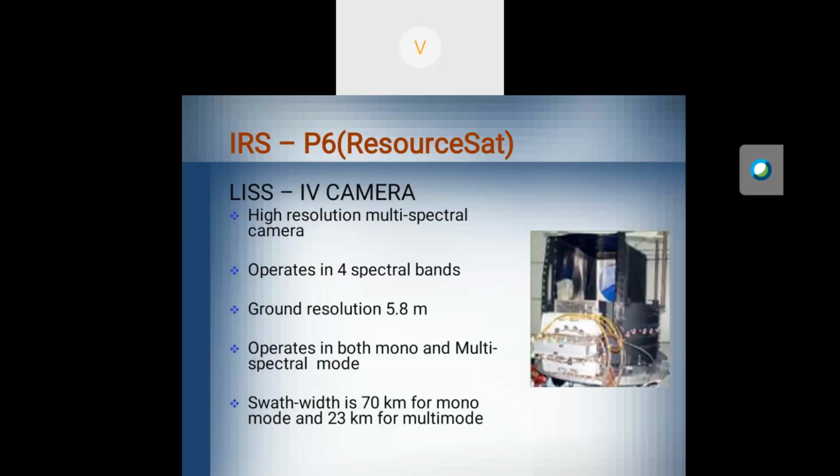The swath width is 70 kilometer. Swath width means how much area the satellite covers in a single picture. On the left side it covers 70 kilometer, and at the corners it will cover 23 kilometer for this image.